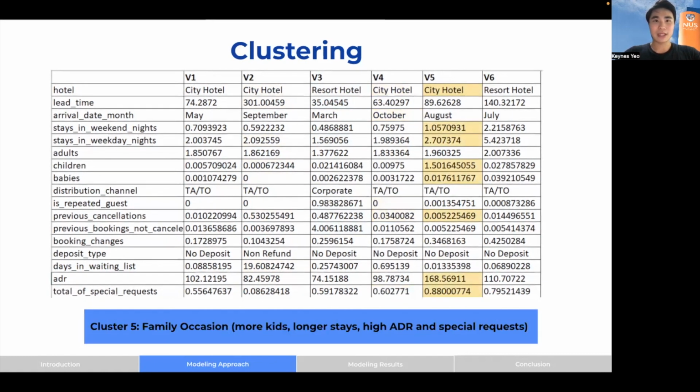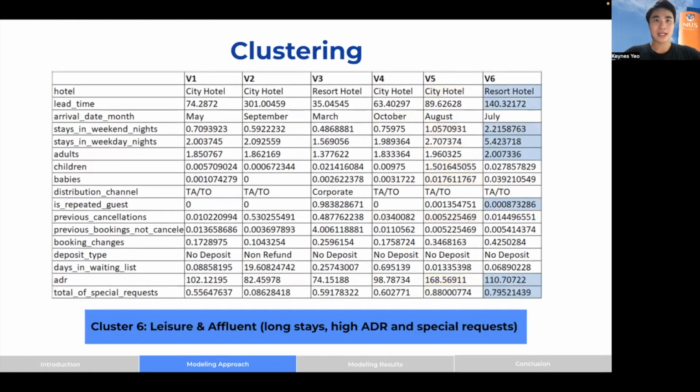Next are the family cluster. This group of customers have more kids and are also the smallest group of the hotel's clientele. And lastly, we have the leisure and affluent cluster. This group of people are willing to pay a higher daily rate and usually also have special requests. So the hotel should take note of this group of people if they are looking towards more affluent customers.